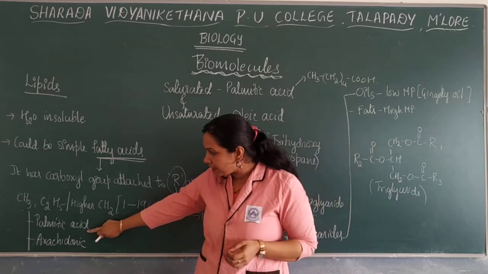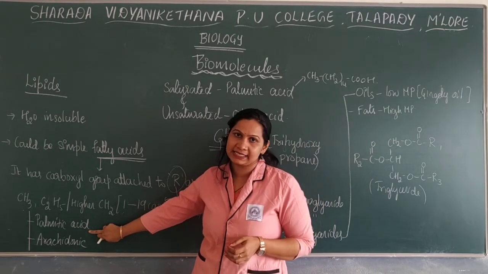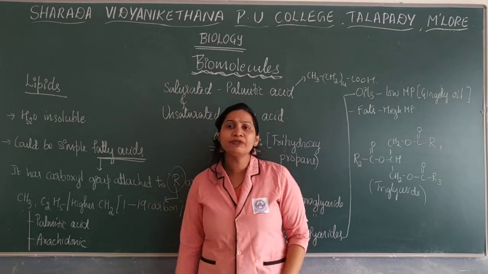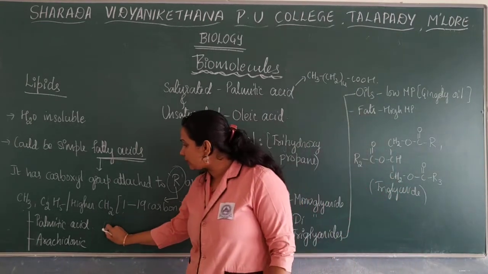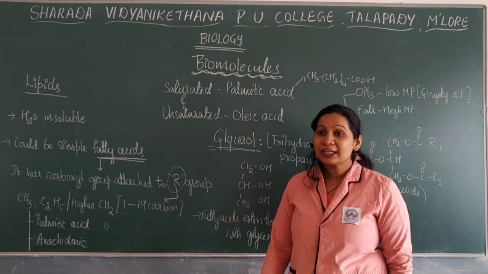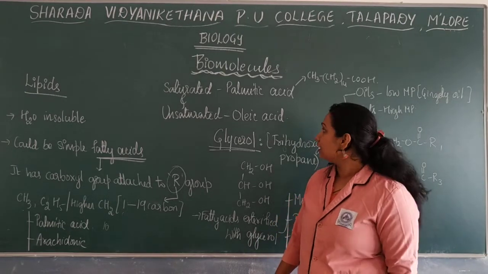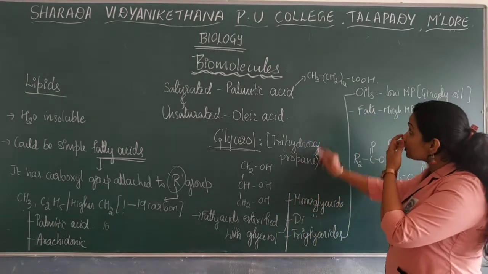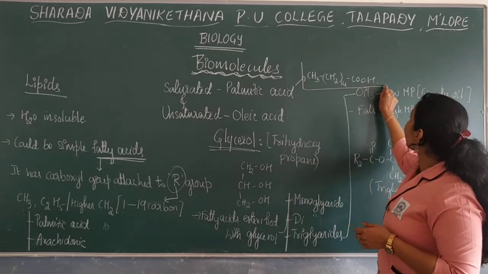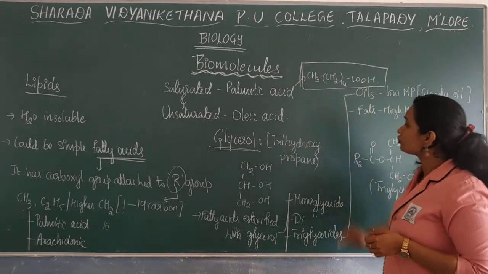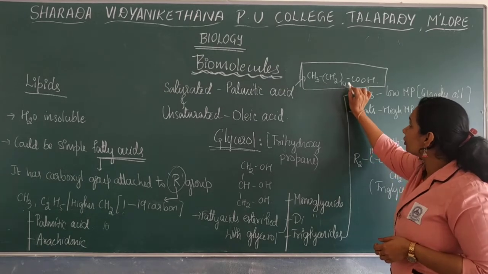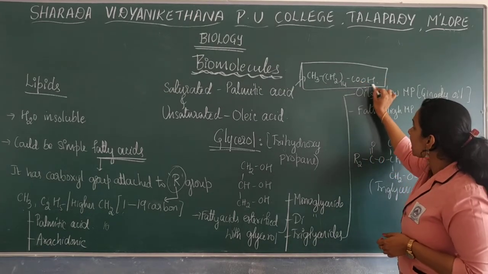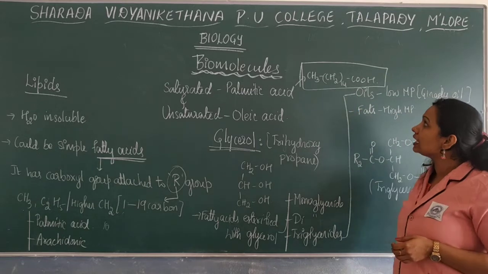For example, we have palmitic acid. Palmitic acid consists of around 16 carbons including the carboxyl carbon. Here you can check the structure of palmitic acid: CH3, CH2 14, COOH. There is a carboxyl group and the R group.